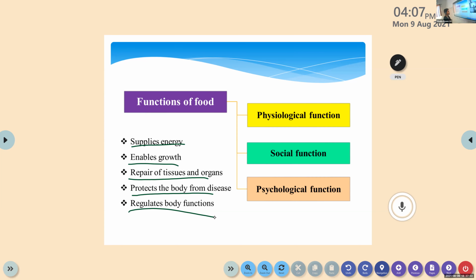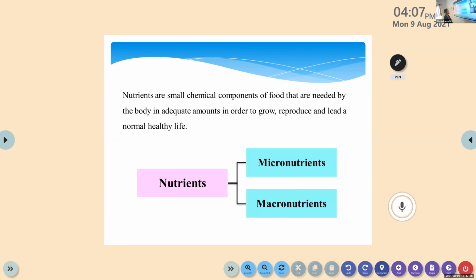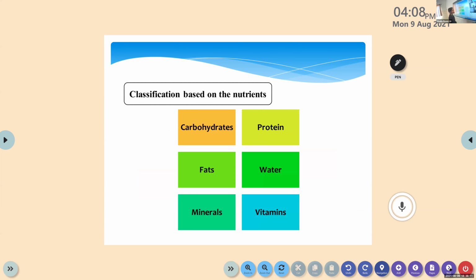The normal functions. Then we classify the nutrients into two. Nutrients and nutrition are entirely different. Nutrients means there are certain small chemical compounds present in food. Each food has these kinds of chemical compounds. The main property of all these nutrients is for proper growth, proper reproduction, and also to lead a healthy and normal positive life. Okay, so we classify the nutrients into two. One is micronutrients, the other one is macronutrients.